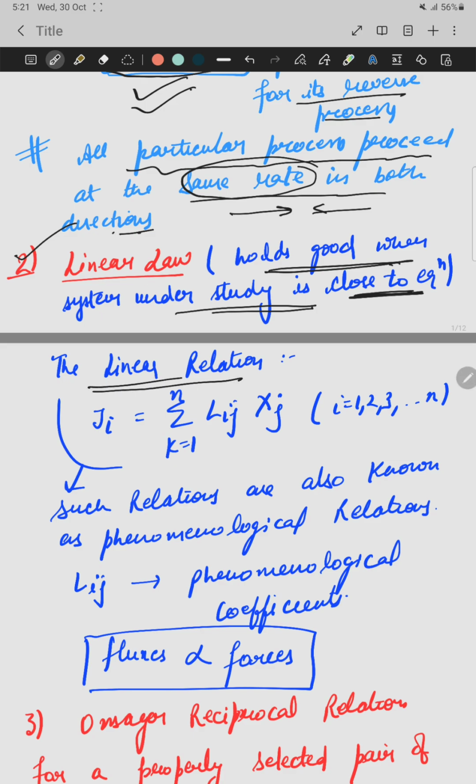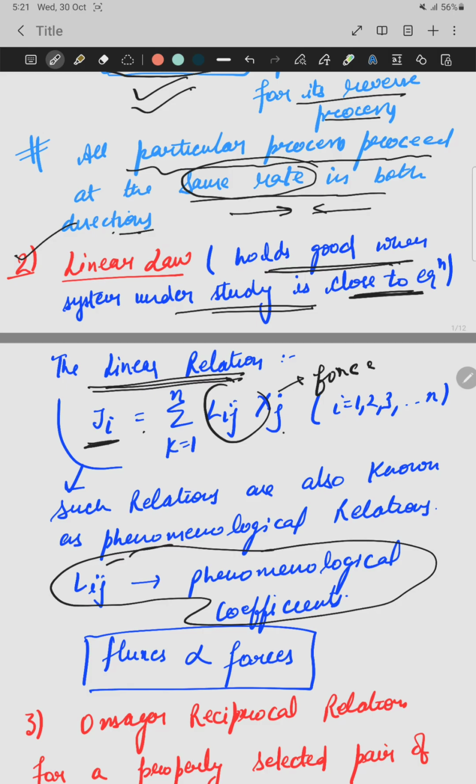Under the linear law, there is a relation which is known as the linear relation. Ji, which is flux, is equal to Lij into Xj. Xj is the force and Lij are known as the phenomenological coefficients.